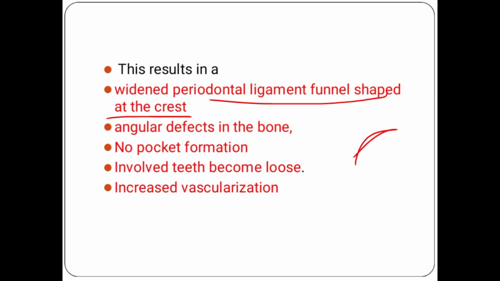There is no pocket formation, but there are angular defects, and the involved teeth become loose, and there is increased vascularization. To repeat, there is a widened periodontal ligament at the crest area, angular defects, no pocket formation, increased vascularization, and the involved teeth become loose.